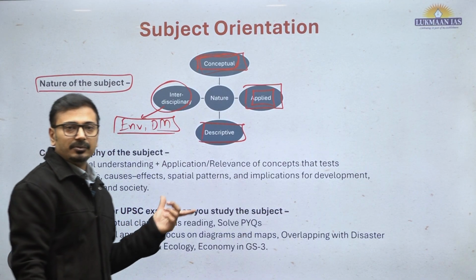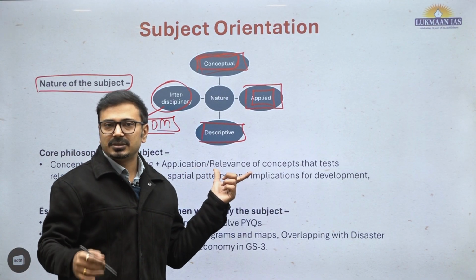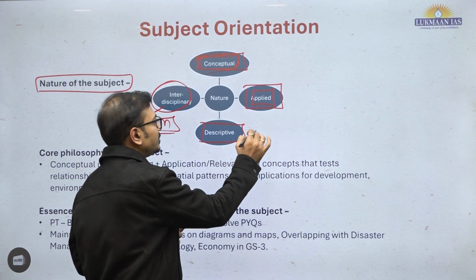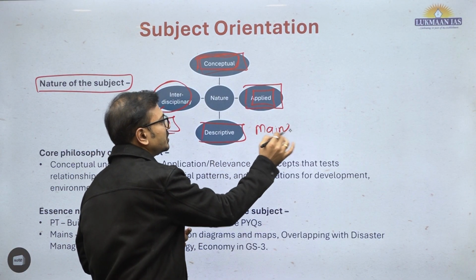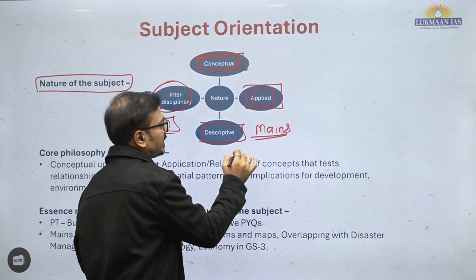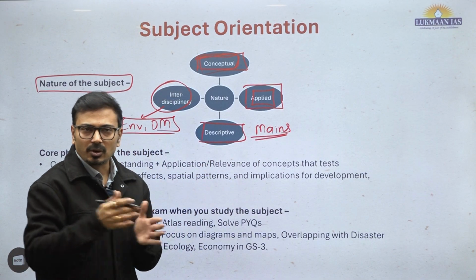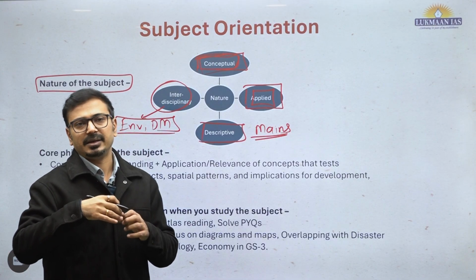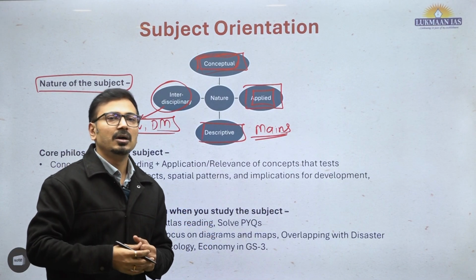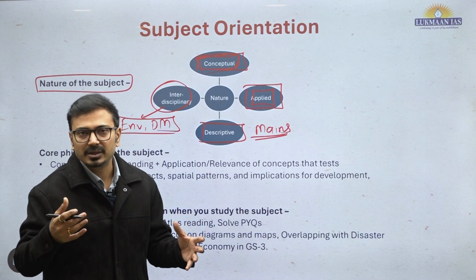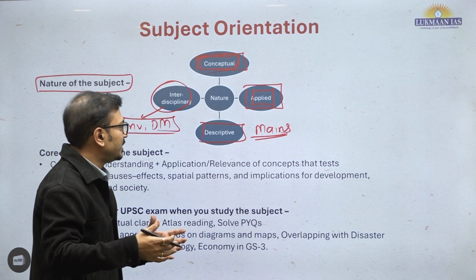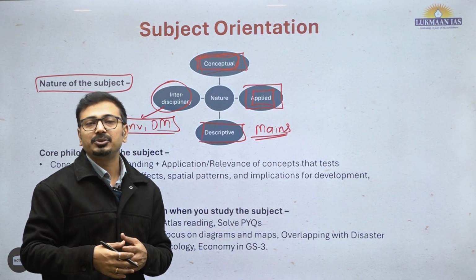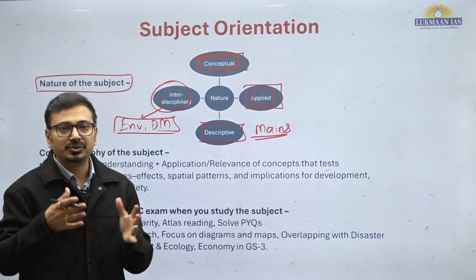Now descriptive: in the GS1 paper, like the mains examination, we are asked questions which are descriptive in nature. Largely, topics from economic geography and human geography, wherein resources and their distribution are asked, or the location of industries, or different activities, or describing a particular geophysical phenomenon.